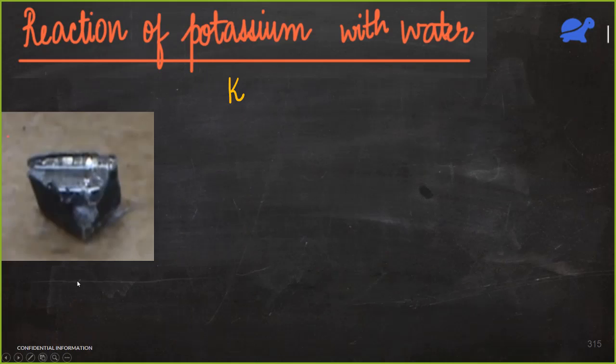So let's write the reaction. We know that metal, so potassium looks somewhat like this, grayish in color. Most of the metals look grey in color. So we have potassium and we react it with water. We take cold water because if we take hot water, the reaction will be very explosive, we'll get burnt and all. Now, what would happen?